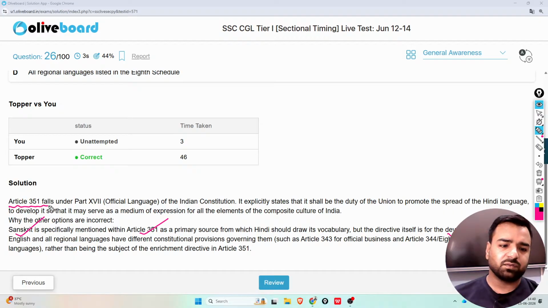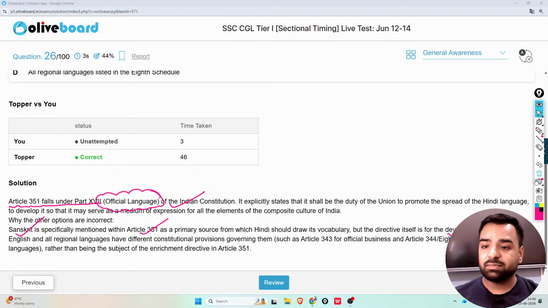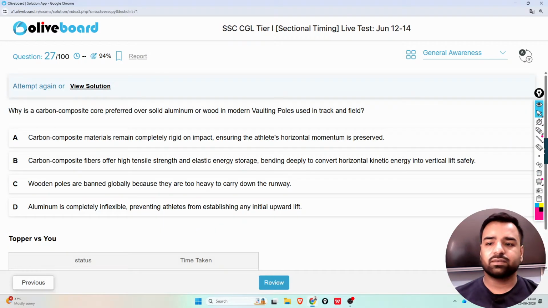And Article 351 falls under the Part 17th, that is official language of the Indian Constitution. So guys, again, this is official language, right? But it's mentioned, it's not national language. That's the main misconception which most of the candidates have. Okay, what's the next question?